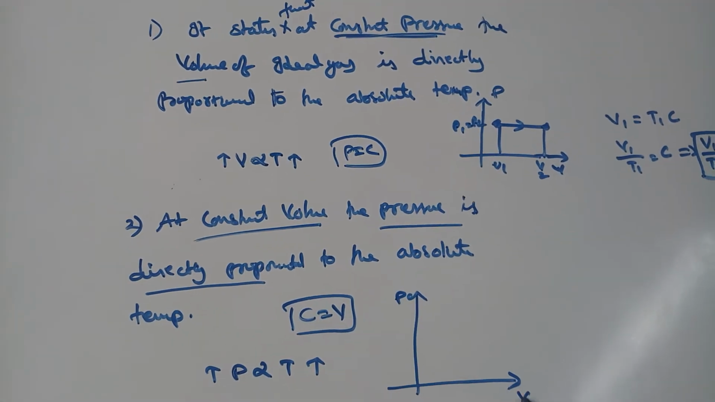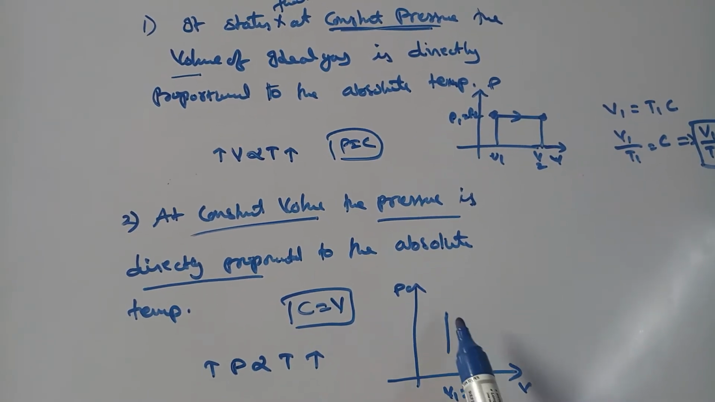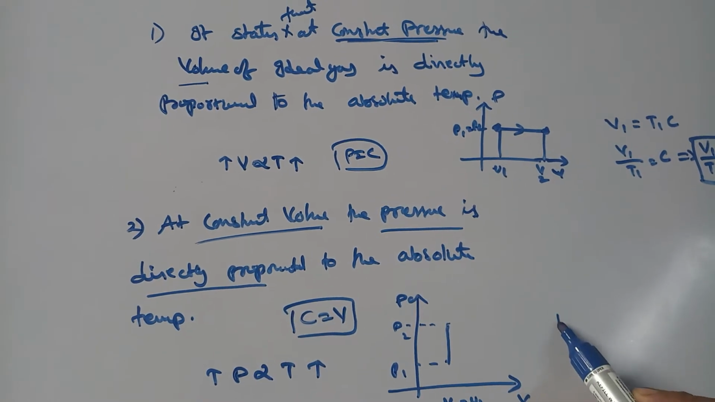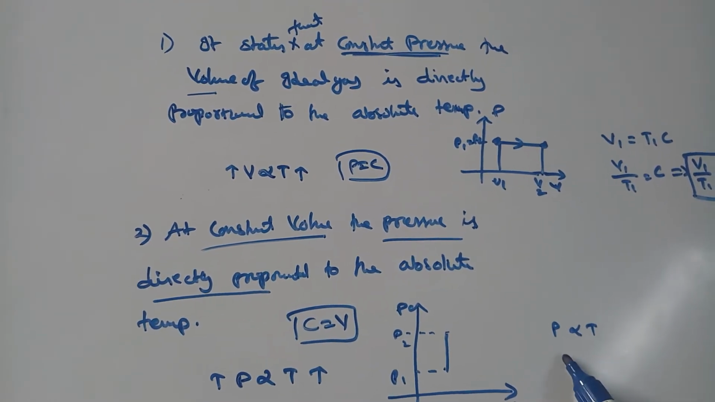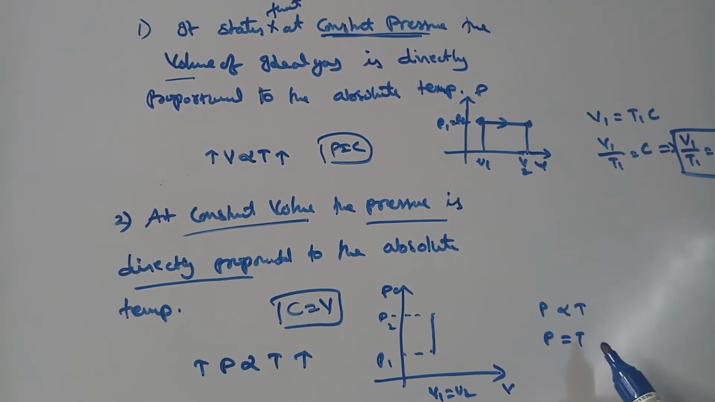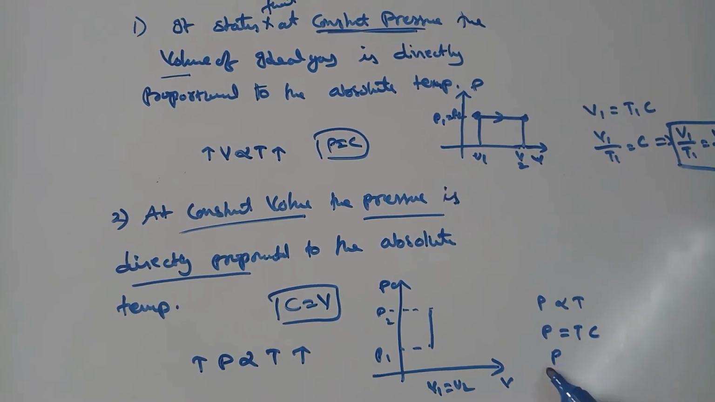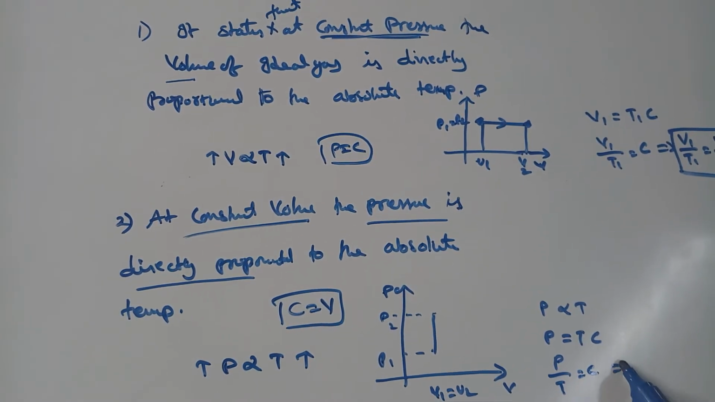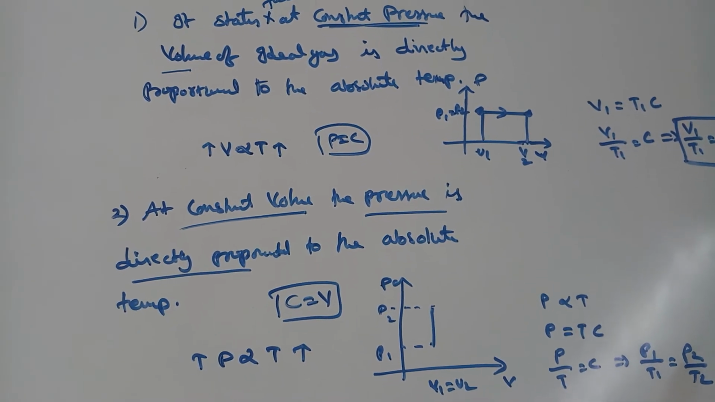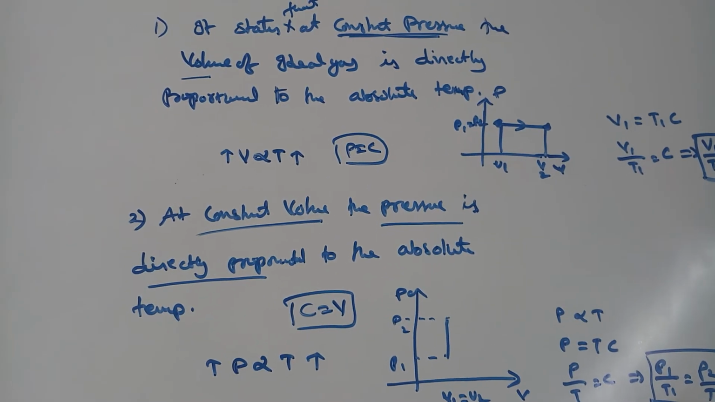So what about constant volume? This is the PV diagram. So this is constant volume, therefore V1 is equal to V2. This is P2, this is P1. So pressure is directly proportional to temperature. Taking some constant, P is equal to T with some constant, P by T is equal to constant. Therefore, P1 by T1 is equal to P2 by T2. This is the other relation we get from Charles law. Okay.